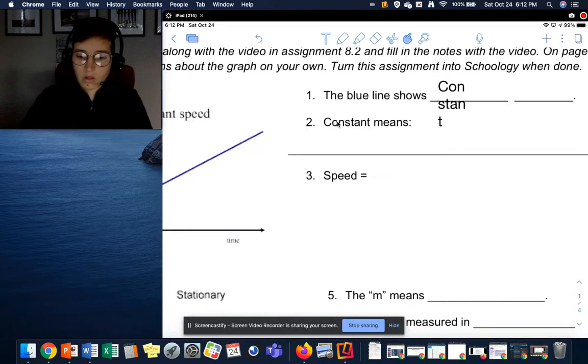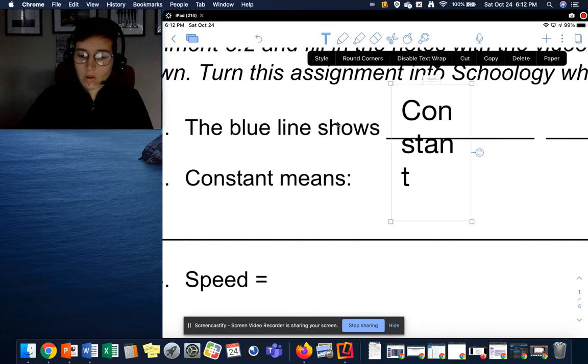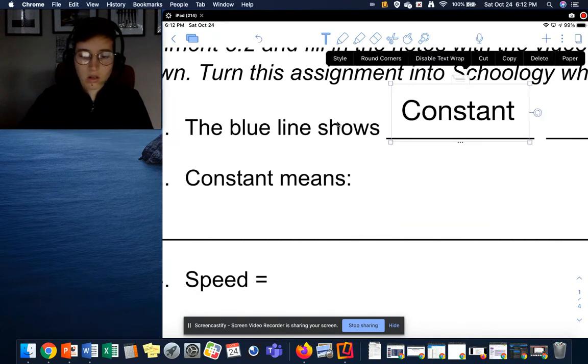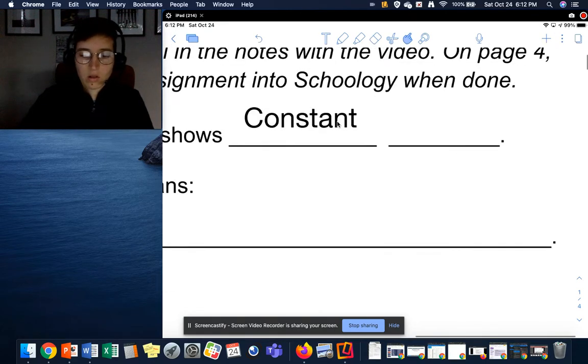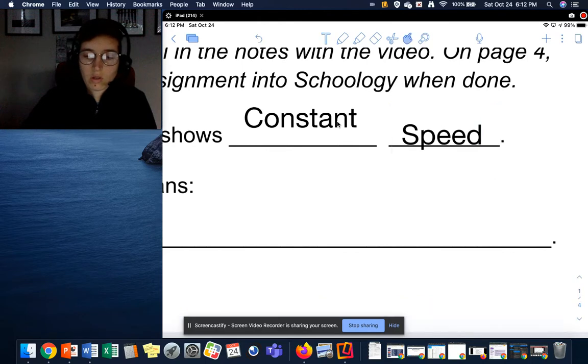We want to zoom in a little. Constant speed. So add that to your notes.